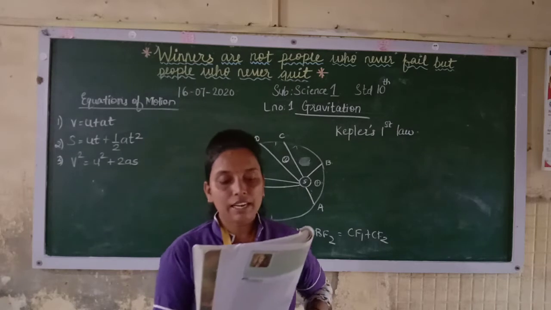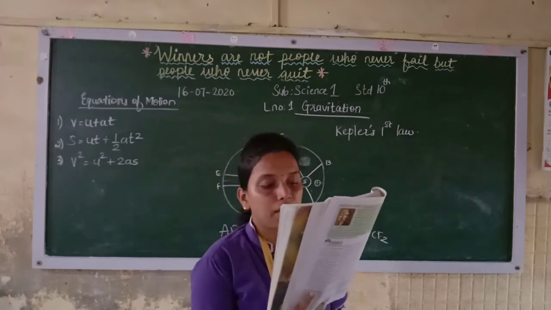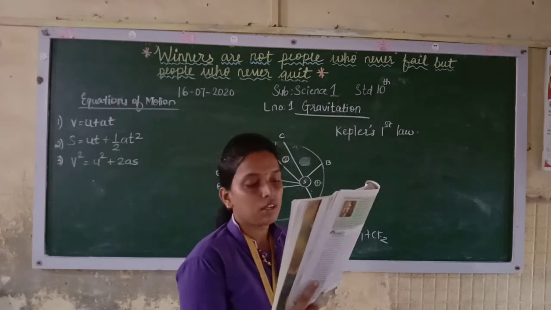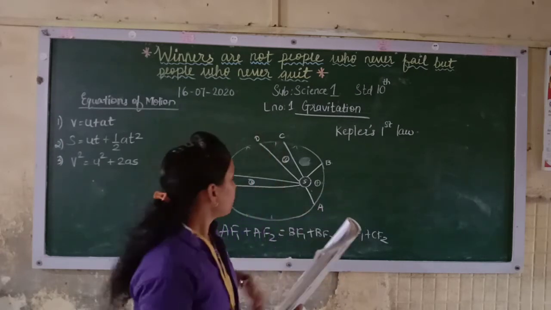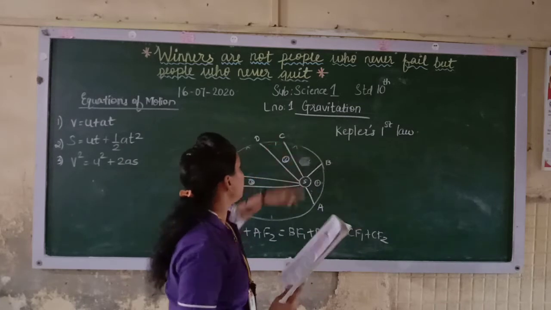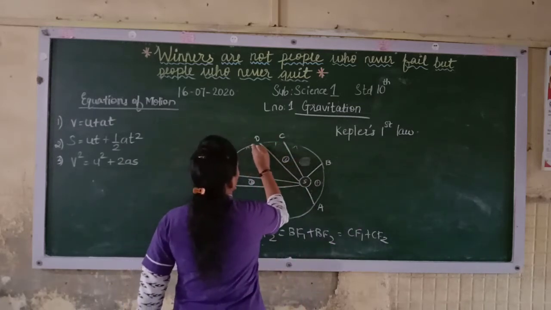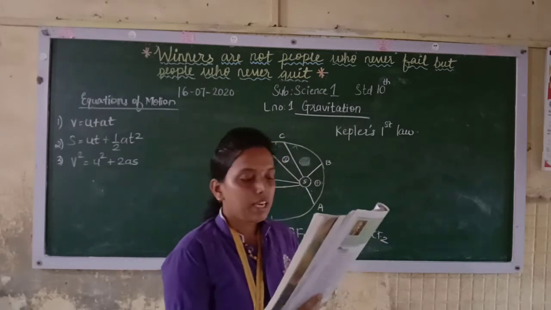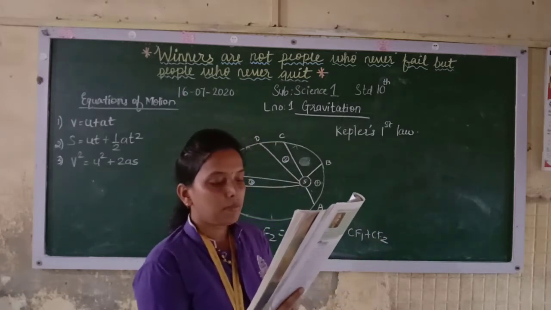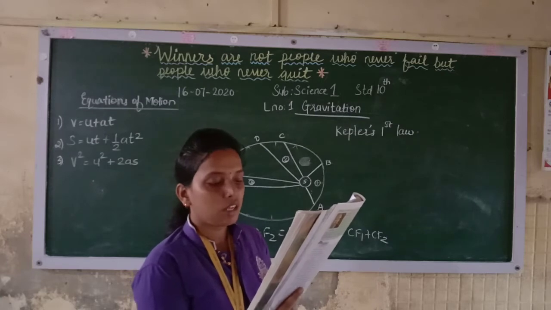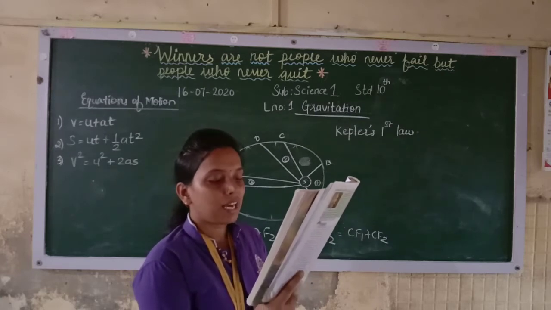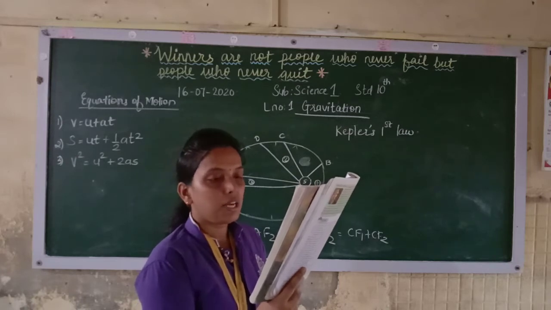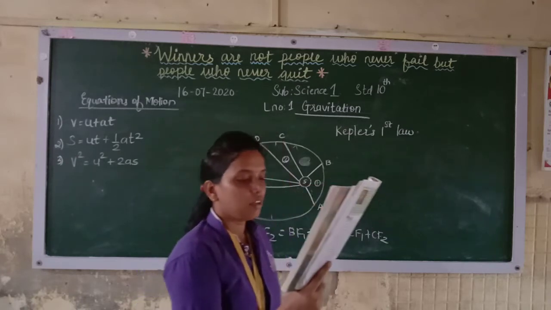Now Kepler's second law of motion. The line joining the planet and the sun sweeps equal areas in equal intervals of time. Now see AB and CD. AB and CD are distances covered by the planet in equal time, that is, after equal intervals of time. The positions of the planet starting from A and C are shown by B and D respectively.